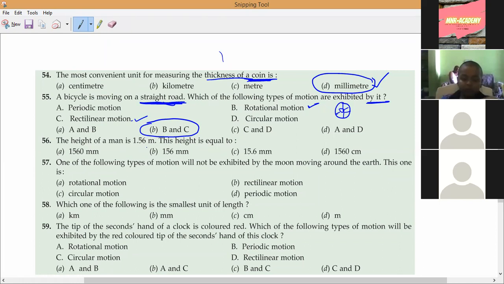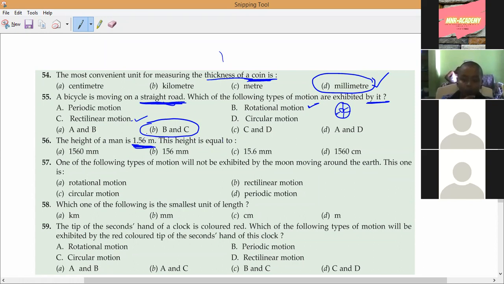Next. The height of a man is 1.56 meters. Yesterday I gave an activity. The height equals how many? The height of a man is 1.56 meters, equals to what?